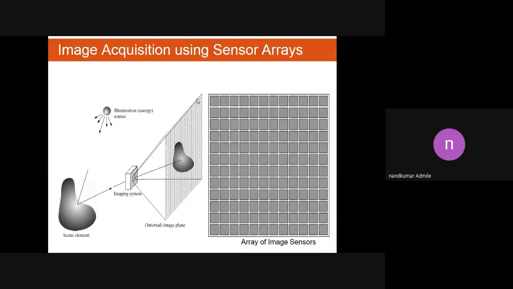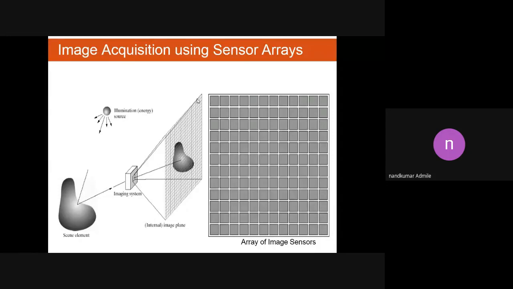So what is the purpose of a sensor array? If we have to capture 100% of the image, then we can use a sensor array. In this sensor array, we use a number of sensor strips that are interconnected to each other. As we observe, there is an image we can call an array of image sensors. In this case, we use n different sensor strips and form a sensor array.